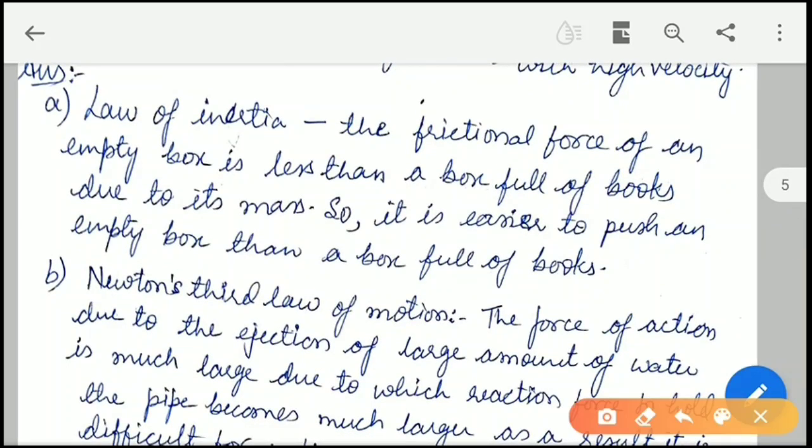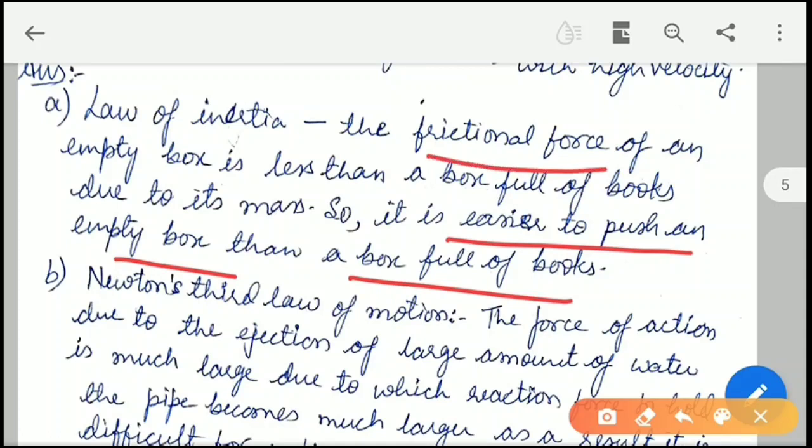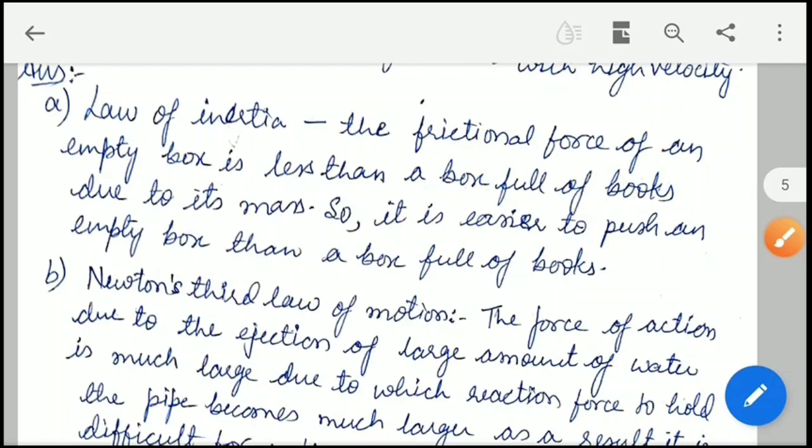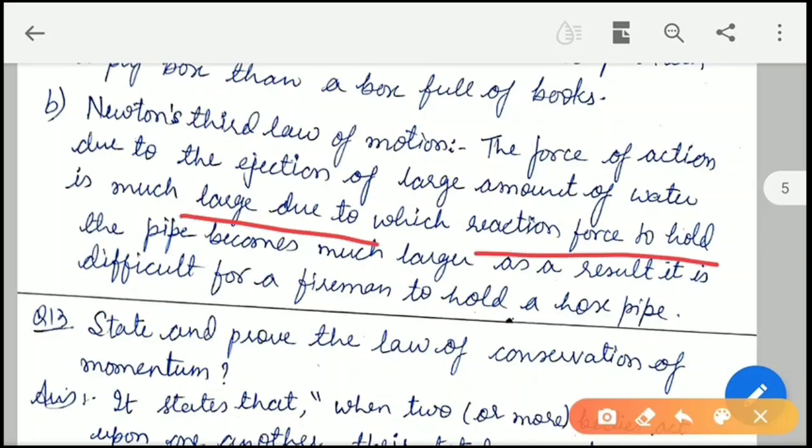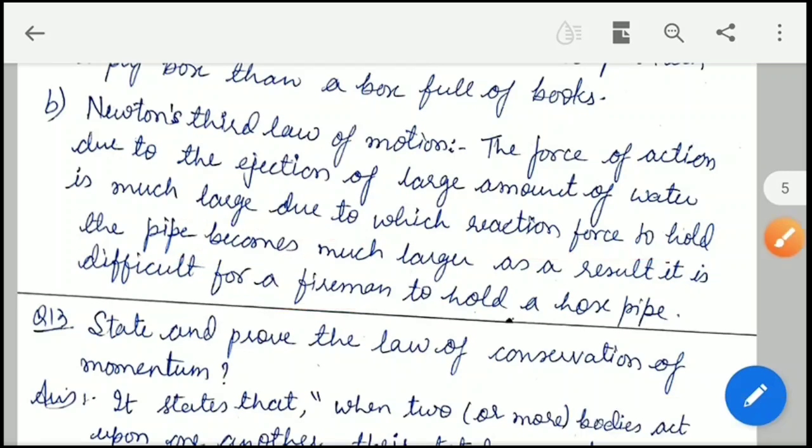The frictional force of an empty box is less than a box full of books. We know this. So it is easier to push an empty box than a box full of books. This is due to the frictional force, and here law of inertia is applied. Now second one is based on Newton's third law, that is force of action due to the ejection of large amount of water is much larger, due to which the reaction force to hold the pipe becomes much larger. As a result, it is difficult for a fireman to hold a hose pipe.